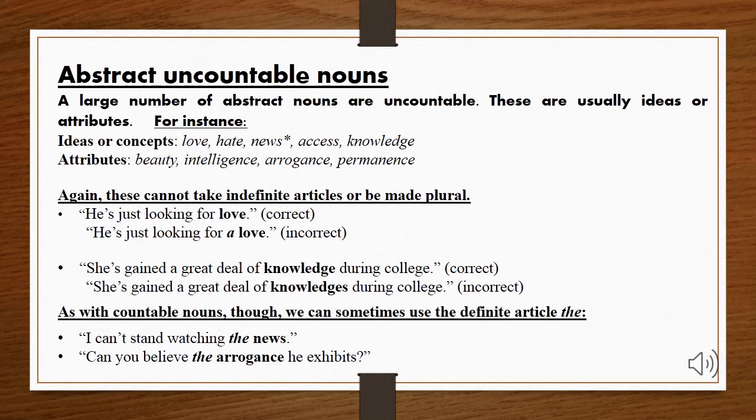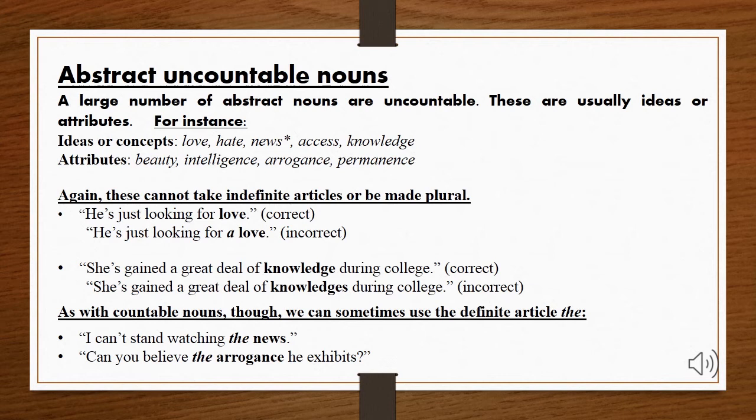Now, again, we can use the definite article the to specify uncountable nouns. As I have written in an example, I can't stand watching the news. Now I can use the with news to specify that particular news. In another example, I have written, can you believe the arrogance he exhibits? Now I am specifying someone's quality, that is arrogance. And I can use the to specify his quality, not to count it.